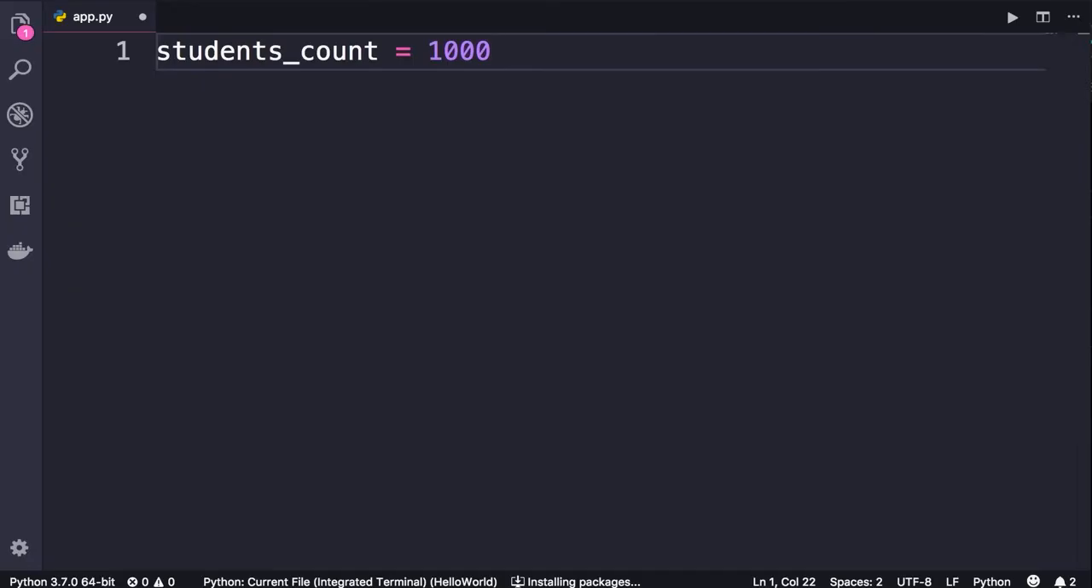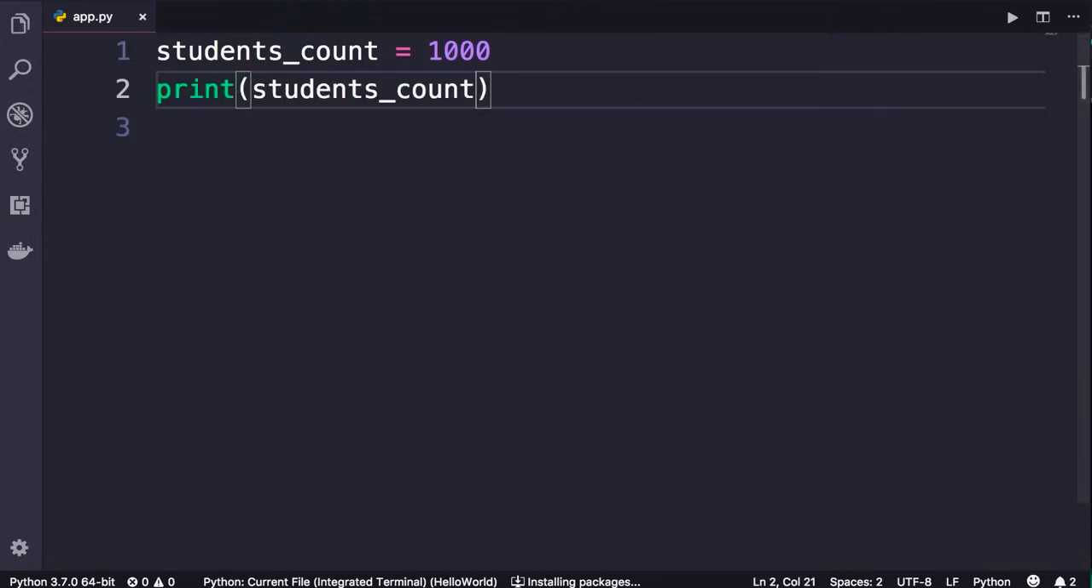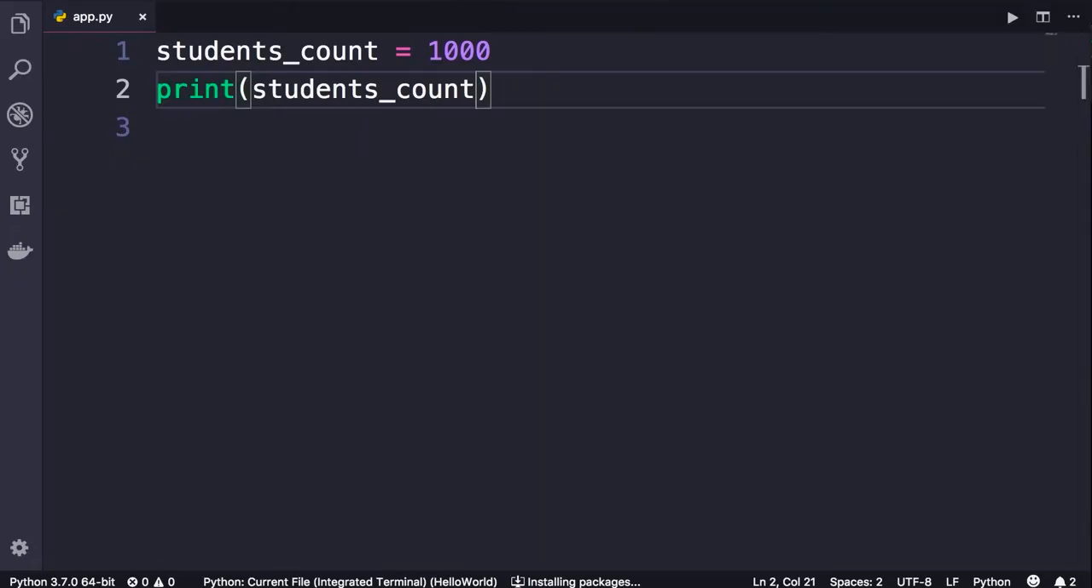When we run this program, the Python interpreter will allocate some memory and store this number 1,000 in that memory space. Then it will have this variable reference that memory location. So this variable is just like a label for that memory location. We can use this variable or this label anywhere in our program to get access to that memory location and the data stored there. So now if we print students_count and run our program, we will get the number 1,000. So this is the basic of variables.